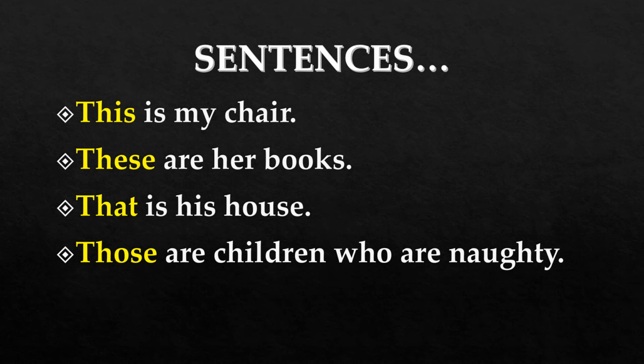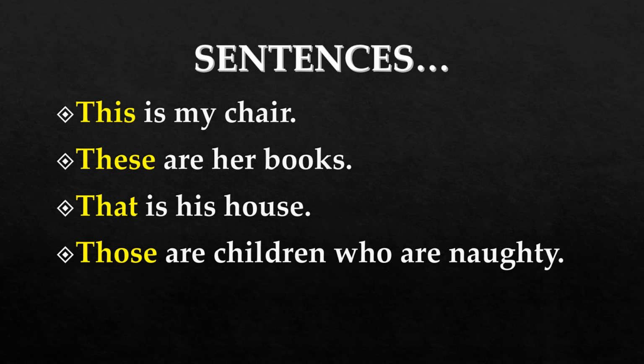Now the next sentence, that is his house. Now in this example, for pointing out his house, the word which is used here is that, and so that is a demonstrative pronoun. Last sentence, those are children who are naughty.